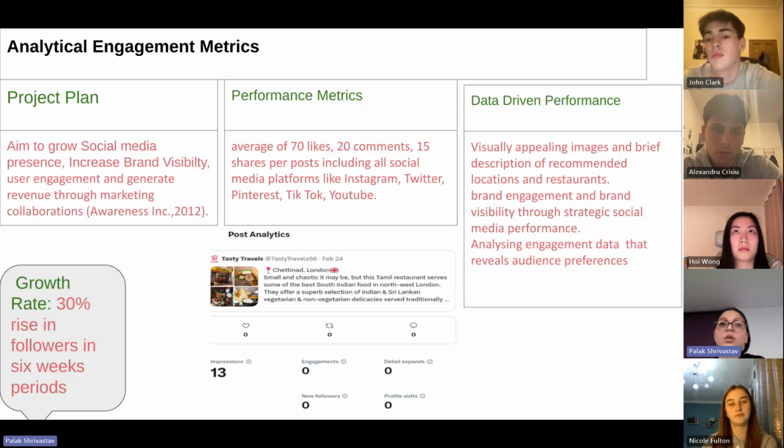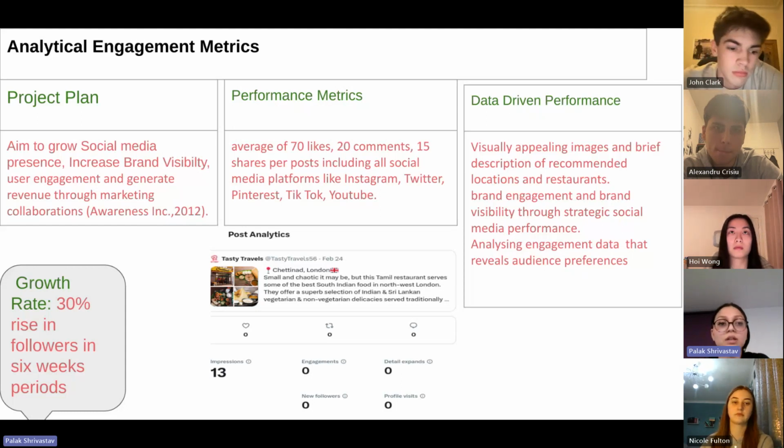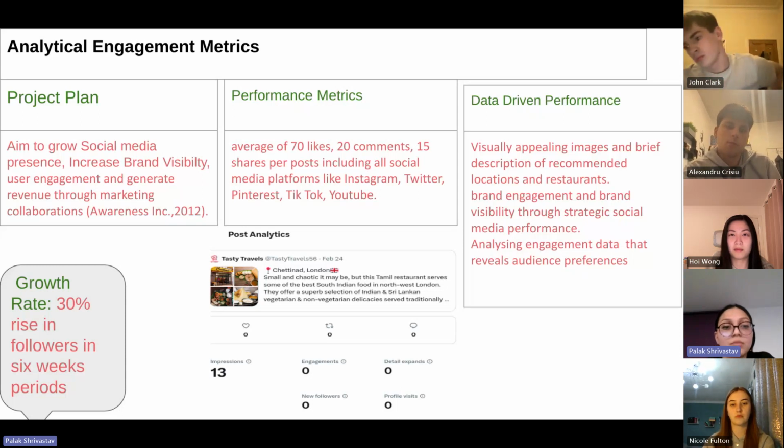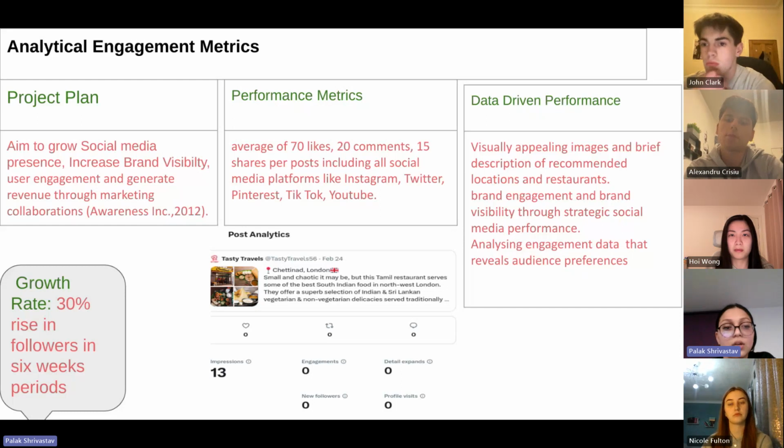After the strategy on time frames for posting all the content on social media, we also managed to keep up with analytic engagement metrics. We had our project plan, with the aim to grow social media presence, increase brand visibility and user engagement, and generate revenue through marketing collaborations.